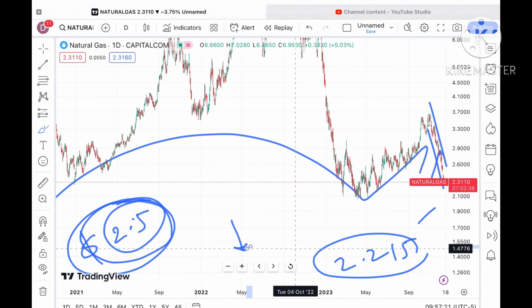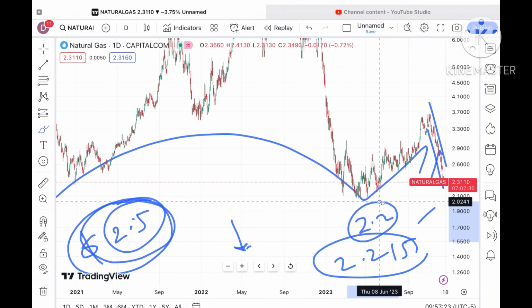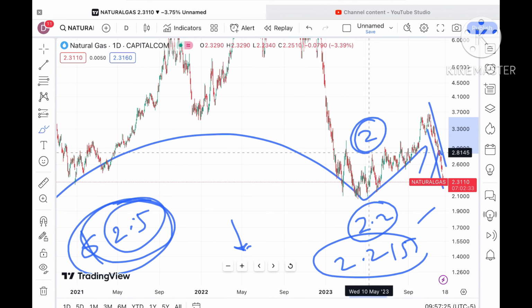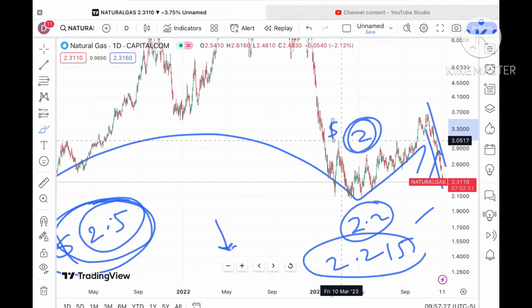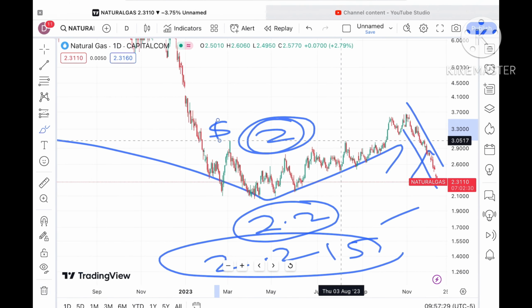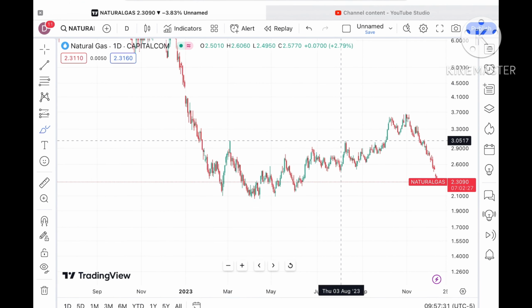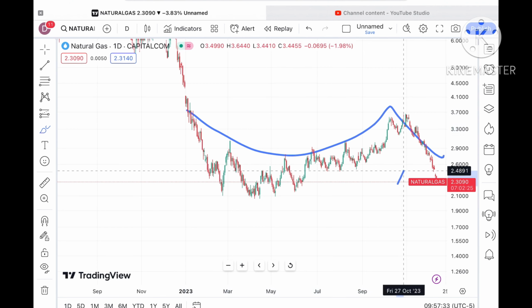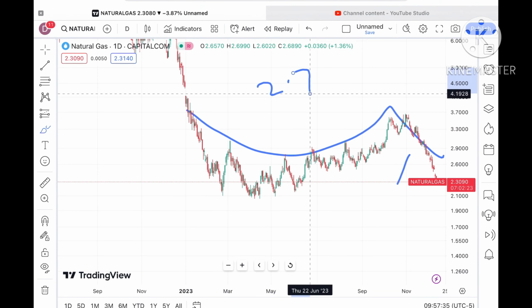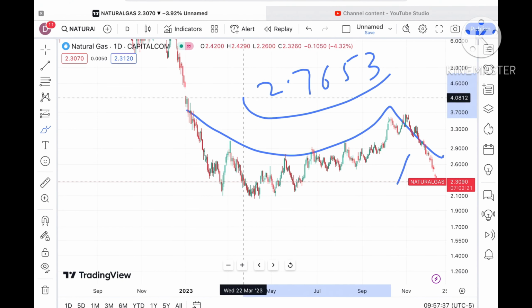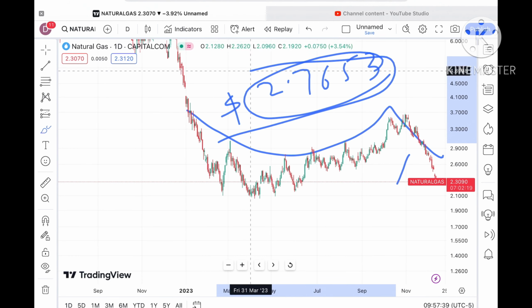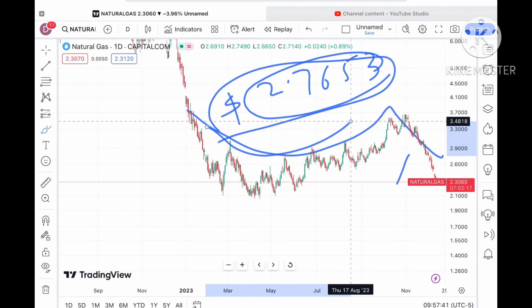Once the price started moving below 2.2, you will see a probability of going below a level of 2 also. That is the first thing. Second thing is that this is the downtrend we have seen, but if the price starts sustaining above a level of $2.7653, we can see a further upside movement also, because the trend will change towards the higher side.